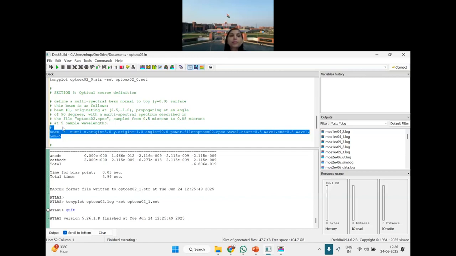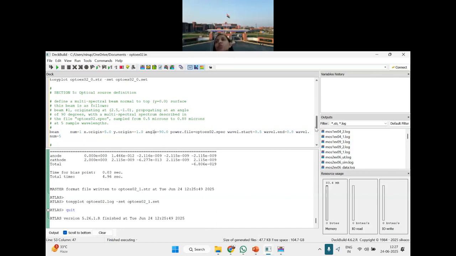So we are incidenting a beam in region 1 at a point at an angle of 90 degrees with a power file. This opto example is giving you a source light, how a light source should behave. The wavelength starts from 0.5 and ends at 0.8, with 8 waves in between.